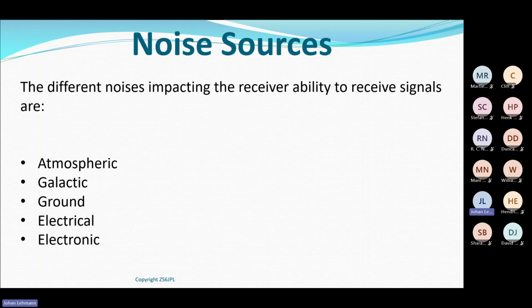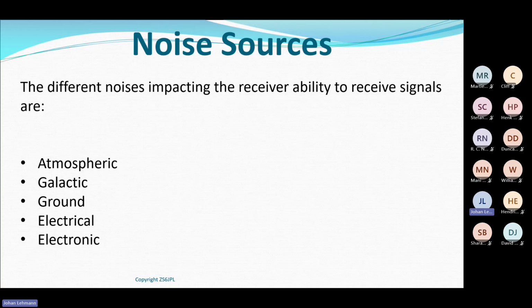Electronic noise can have two sources. Either the neighbor's solar inverter is creating a lot of electronic noise, or my radio is creating electronic noise. Remember when we did oscillators, we spoke about how when I switch on the power to an oscillator, the first thing it does is spurt out a random broadband noise signal until I get the oscillator going on a fixed frequency. It's because of the electronic noise.